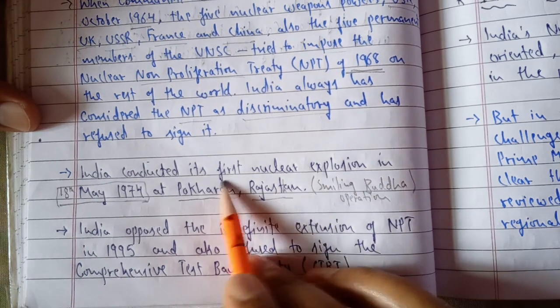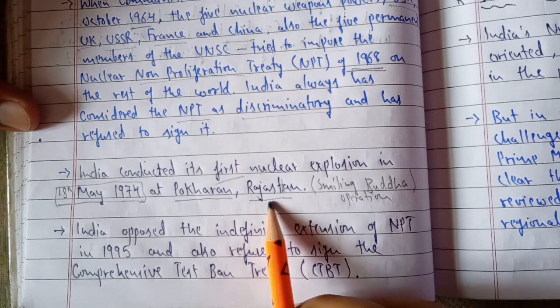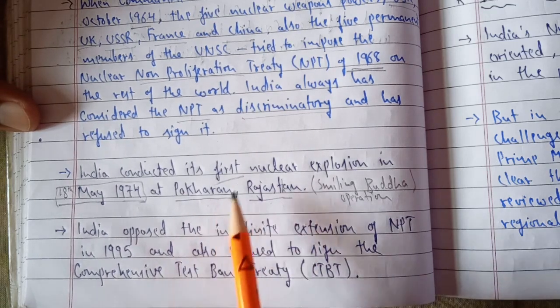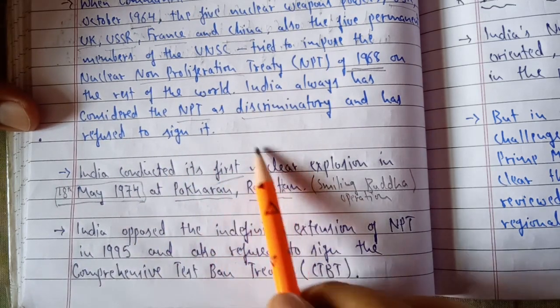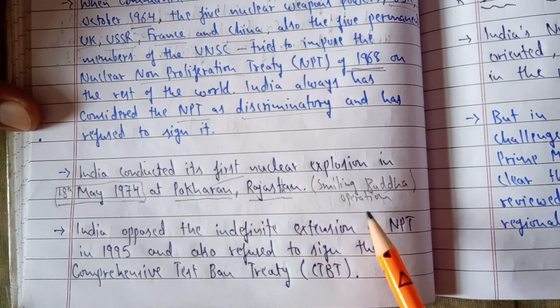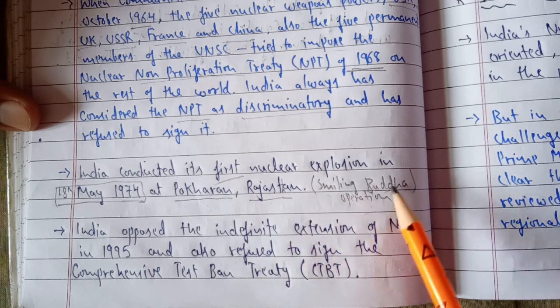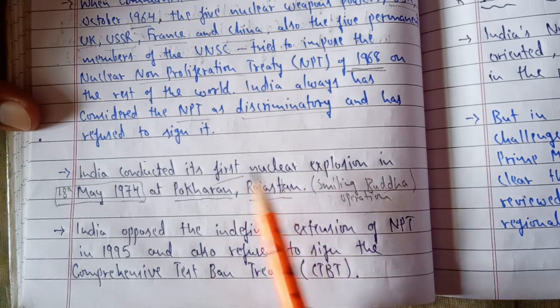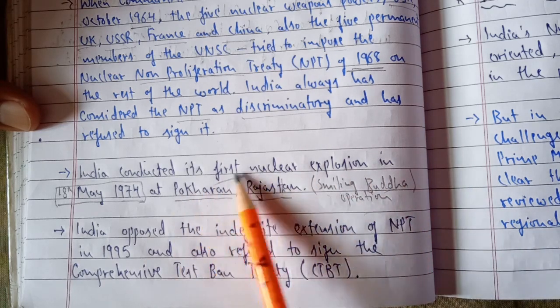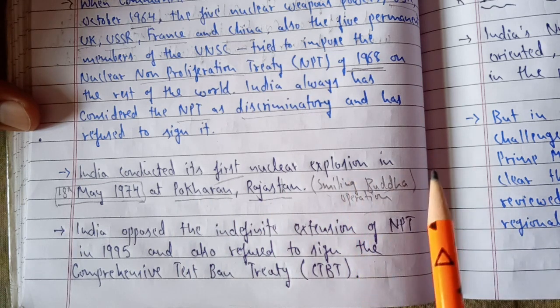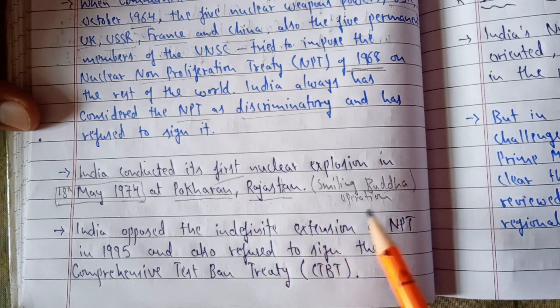So you need to remember it was the very first one, the location was Rajasthan, and the place was Pokhran. And this operation was given a name: Smiling Buddha Operation. So there can be a question for you, the Smiling Buddha operation is related to what, or they can directly ask you the name given to the first nuclear explosion. So you need to know all this.